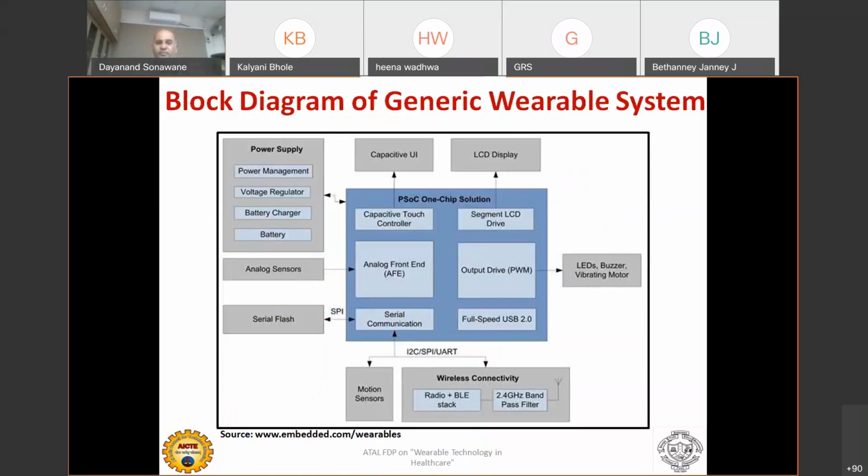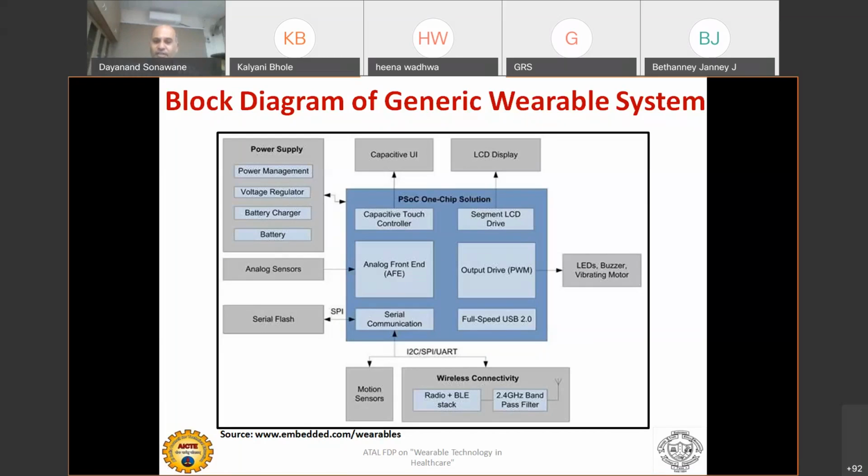I will now specifically mention what exactly is in the power supply. Not only is there a battery, but there is also a battery management system, a power management system, a voltage regulator, and a DC-DC converter. Then of course there is a battery charger, wireless or wired, and the battery. So this is your power supply unit, which has four to five different internal components.